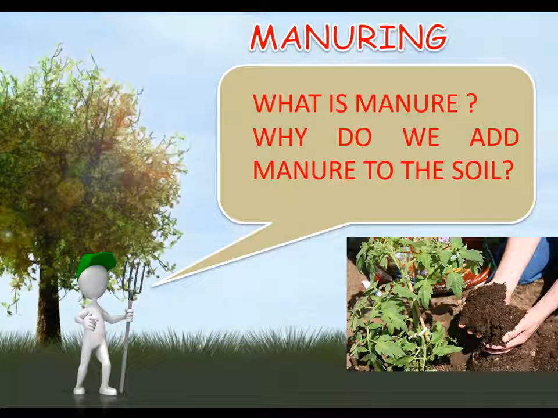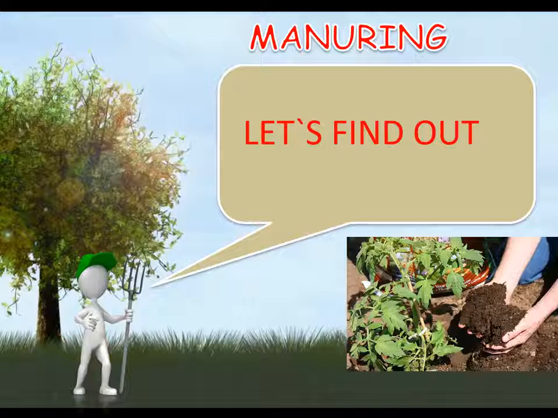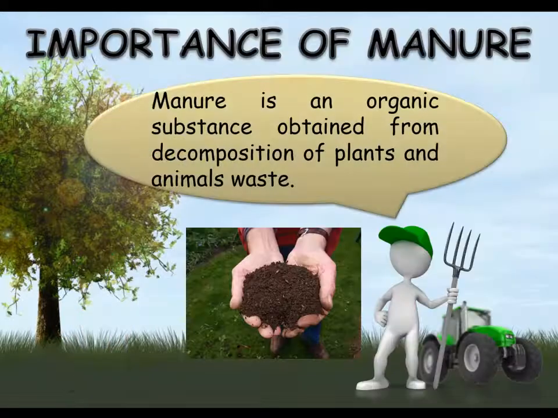What is manure? Why do we add manure in the field? Let's find out. Manure is an organic substance obtained from decomposition of plants and animal waste.